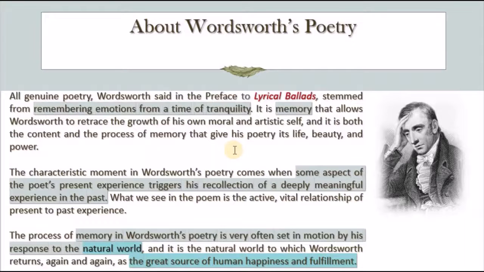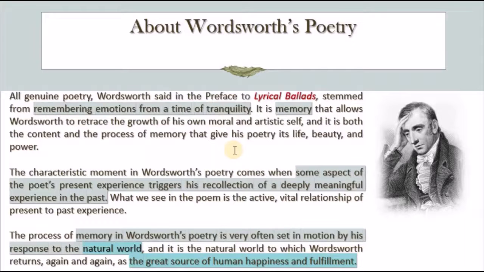So it's very important that you live a certain experience and then try to remember the feelings. Not write about it directly. No, you start to think about this experience. You remember things. You remember maybe the crucial moments. And then you start writing out of your memory. So memory actually is one of the main things, or let's say a basic element, in writing genuine poetry. This is according to Wordsworth.